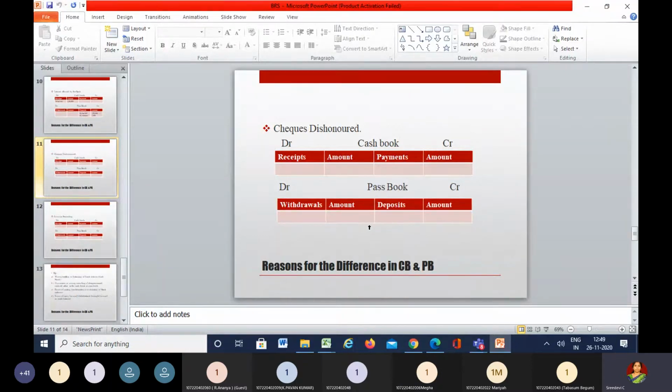Now coming to the errors. So errors in recording. Error means what? It is a mistake which is committed. And this mistake can happen either in the cash book or in the passbook, because both the books are to be maintained by persons like us. And when we are doing something, we naturally commit some mistakes.